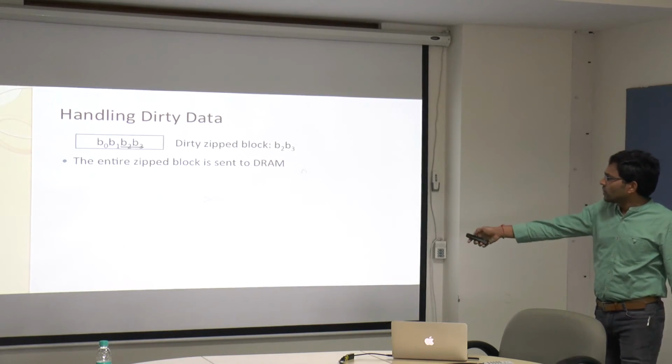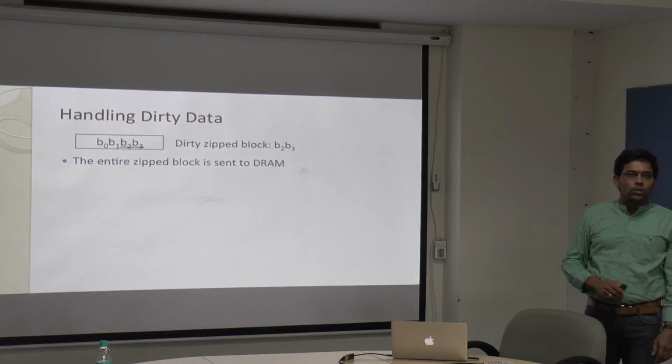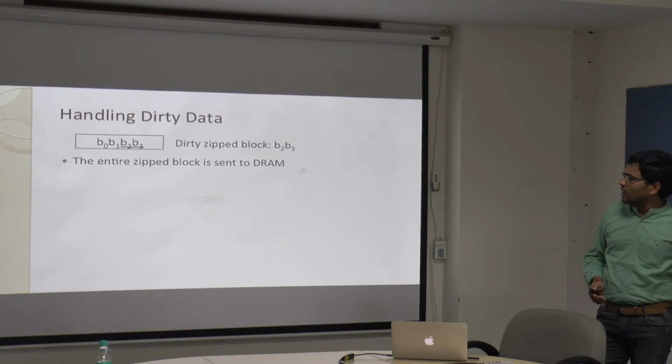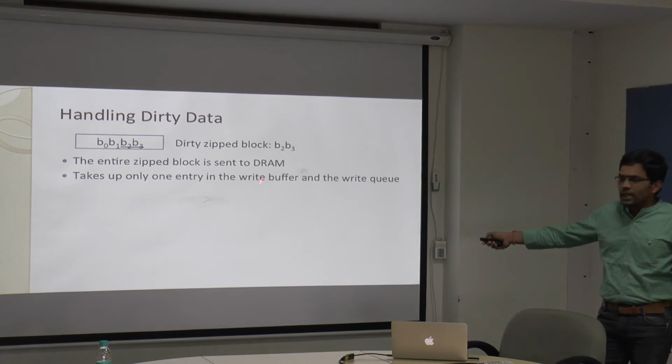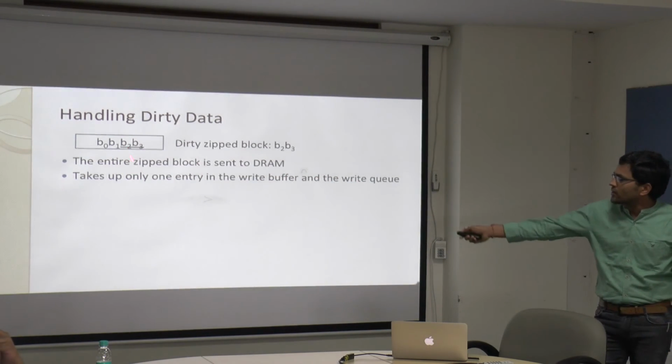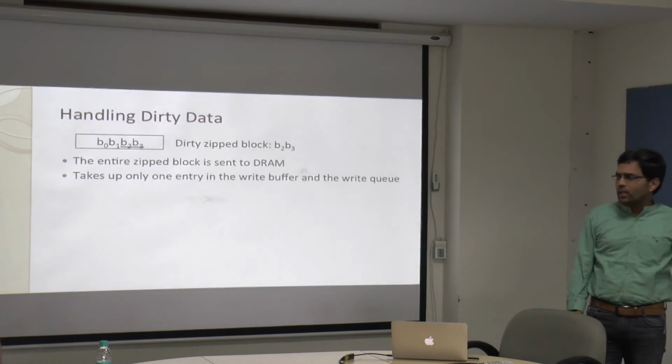So this entire zip block data, we are sending it to DRAM through a write back queue, and it takes up only one entry in the write buffers. Then it will be placed in the write queue because we have to write it. So we are going to put it in the write queue.